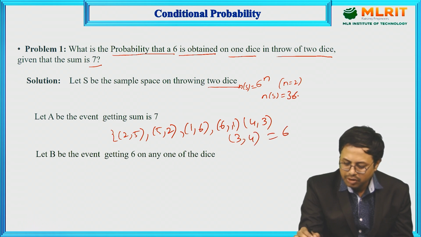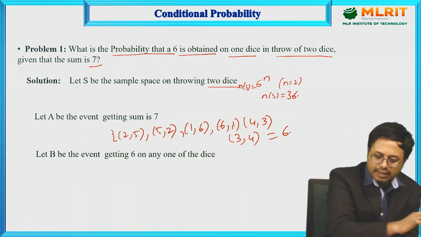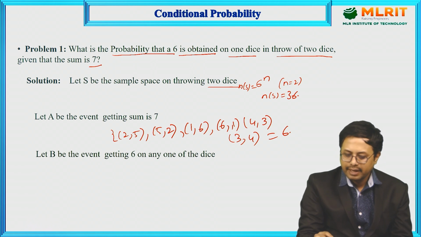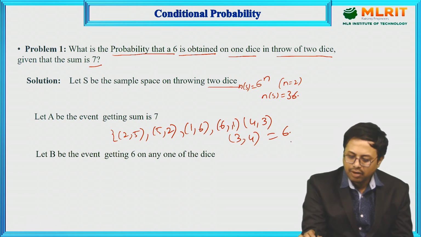In total, there are 6 possibilities. So the sum is 7 in 6 combinations.